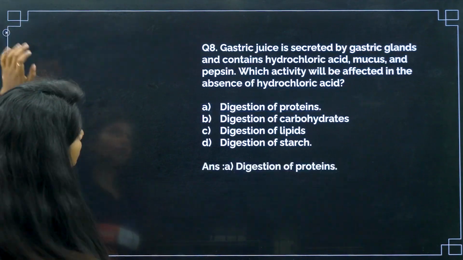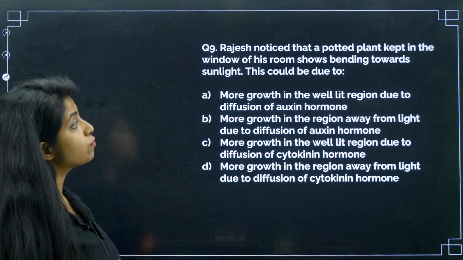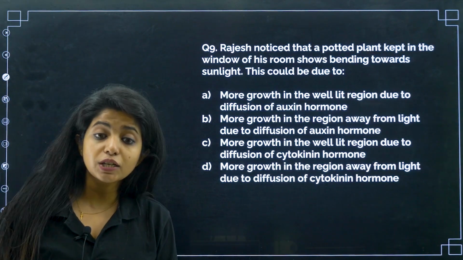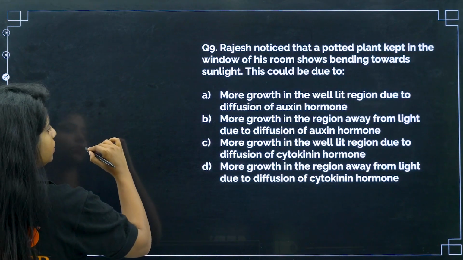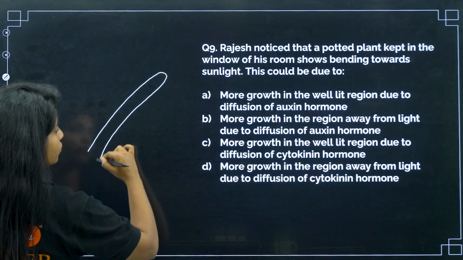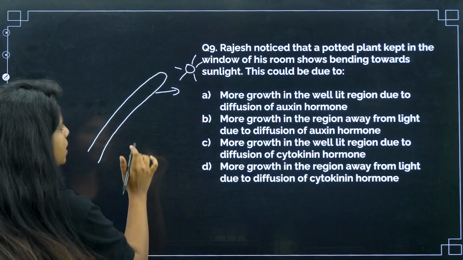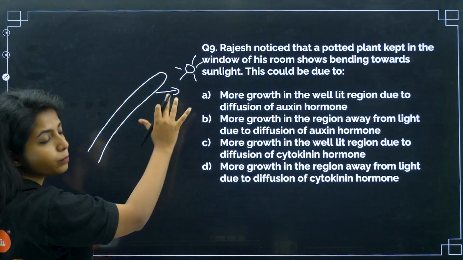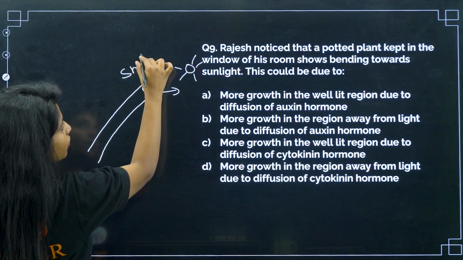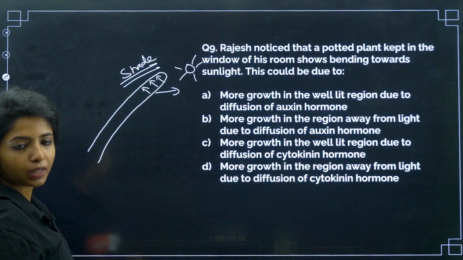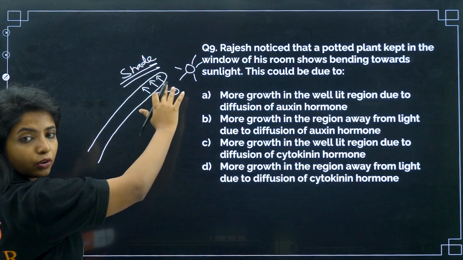Okay. Now the next question. Rajesh noticed that a potted plant kept in the window of his room shows bending towards sunlight. This could be due to what reason? If it is going towards the sunlight, my dear children, suppose this is the stem part, and it is moving towards the sunlight. Bending always happens because the auxin hormone, which is uniformly distributed, moves towards the area where there is shade, where there is not enough sunlight.